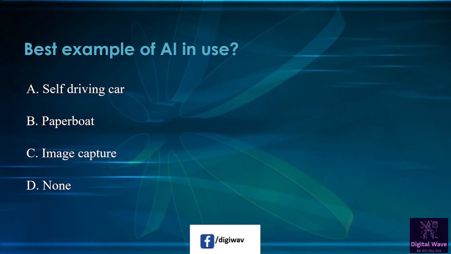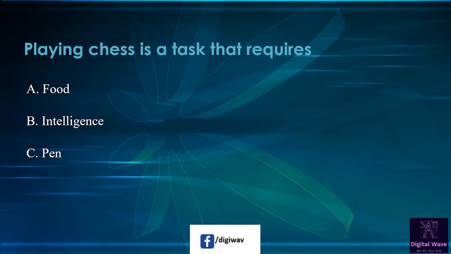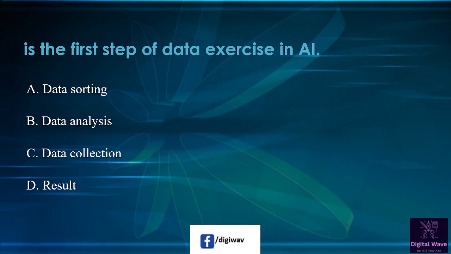Next question is, best example of AI in use. First option available here, self-driving car. Second option is paperboard. Third option is image capture. Last option is none. So right answer will be self-driving car. Next question is, playing chess is a task that requires. First option available here, food. Second option is intelligence. Third option is pen. So right answer will be intelligence.